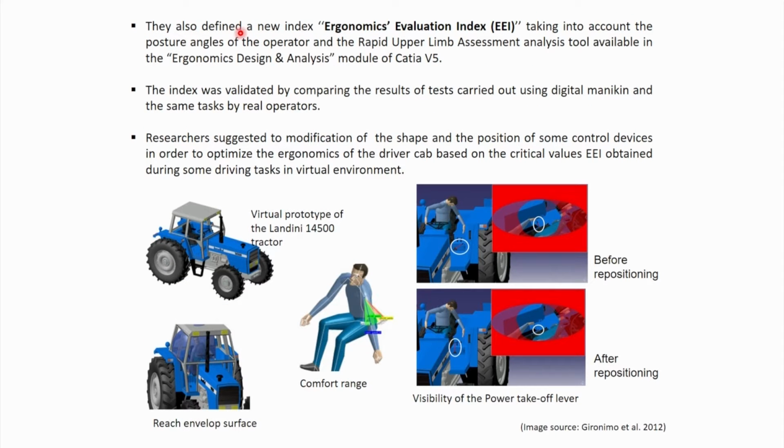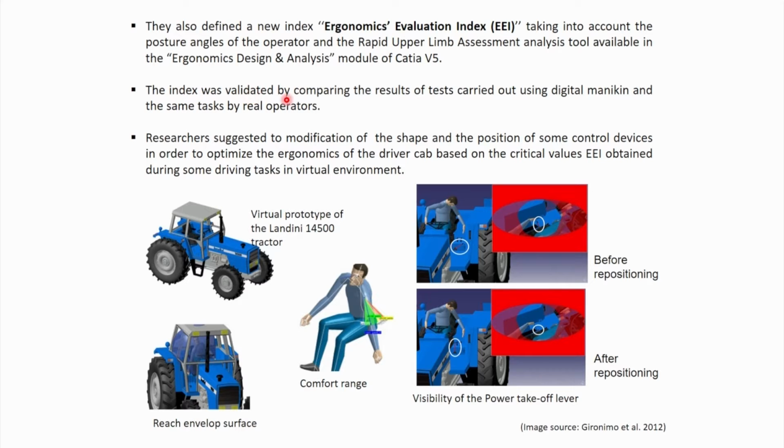So they also defined a new index called Ergonomics Evaluation Index (EEI), taking into account the postural angles of the operators and the rapid upper limb assessment analysis tool available in the ergonomics design analysis module of CATIA V5 software. So based on the RULA analysis, rapid upper limb assessment and postural angle, they developed this ergonomics evaluation index.